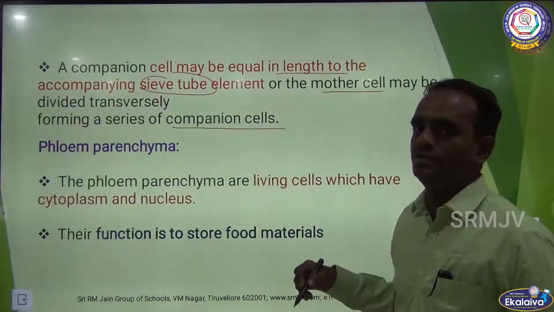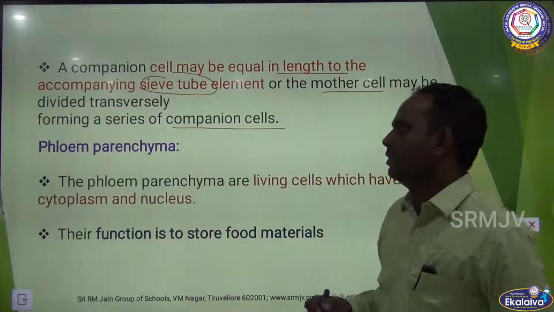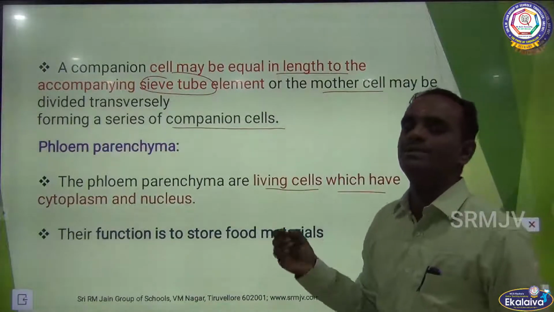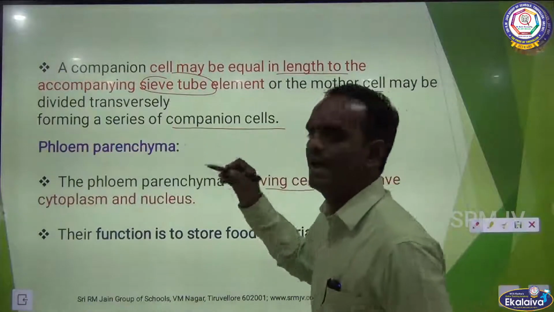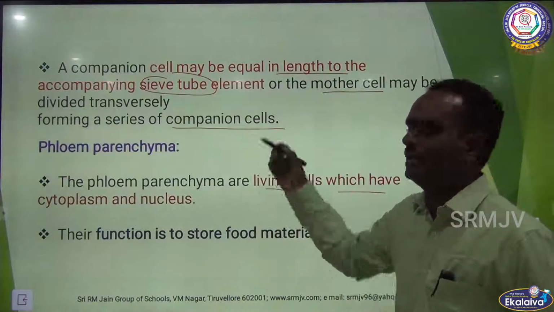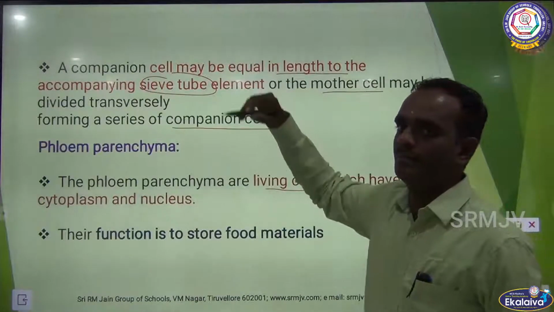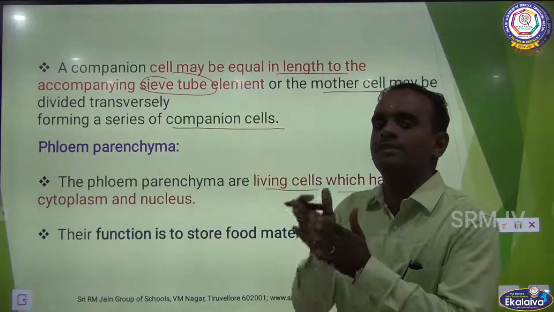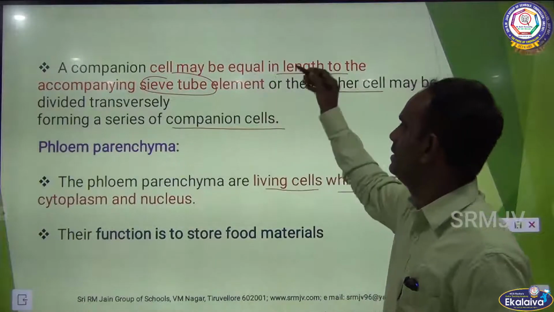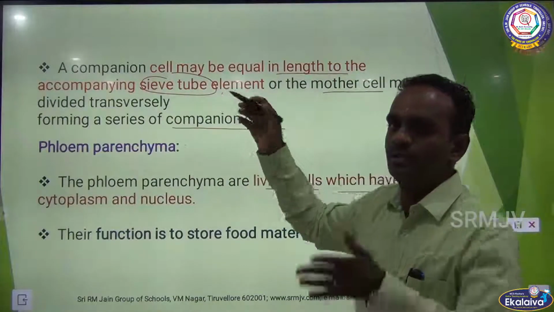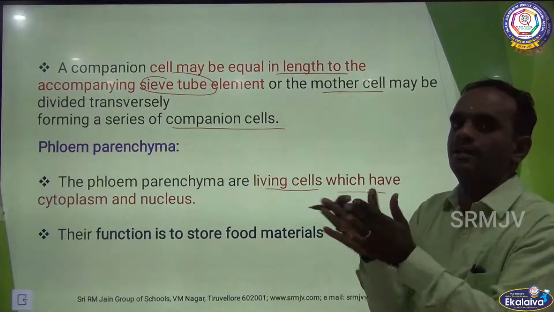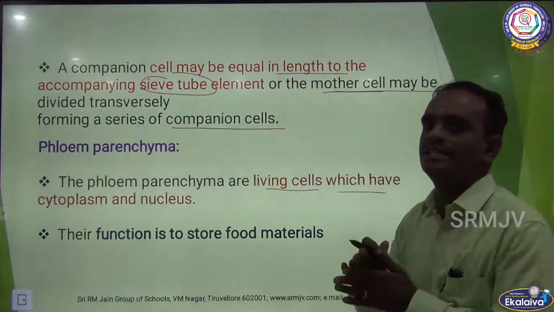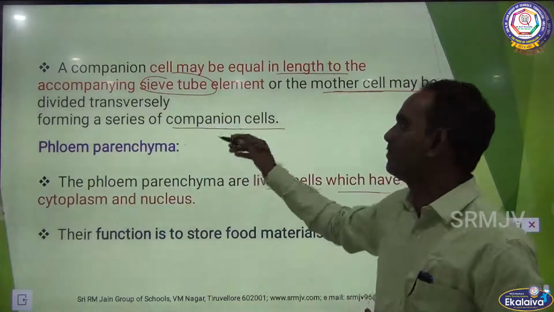So next we move on to phloem parenchyma. The phloem parenchyma are living cells which have cytoplasm and nucleus. Before this, we already discussed the companion cell. The companion cell is always attached to the lateral walls of the sieve tubes. The companion cell may be equal in length to the sieve tube, or the mother cell may be divided transversely, forming a series of companion cells.